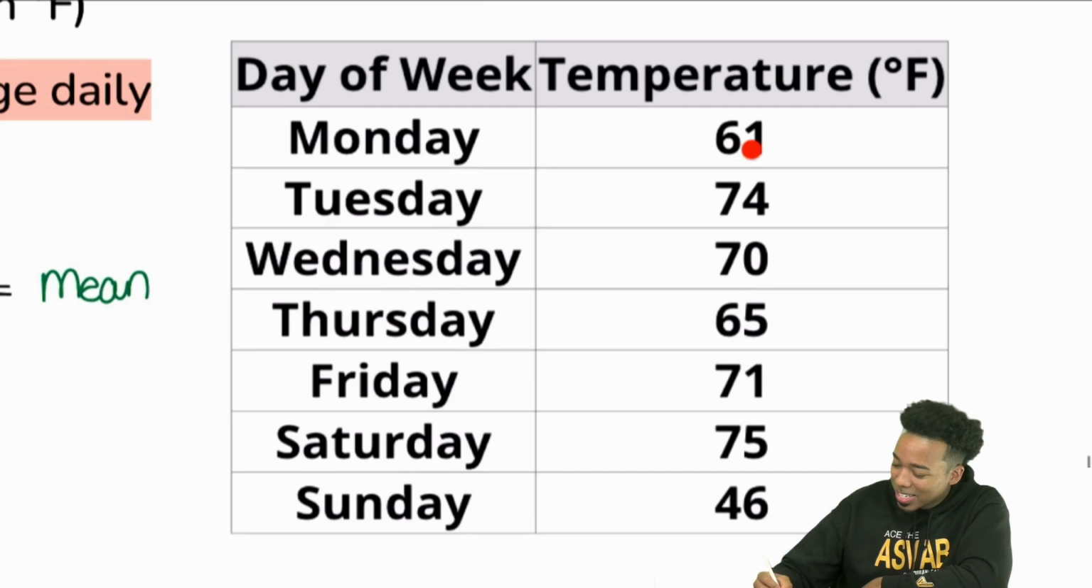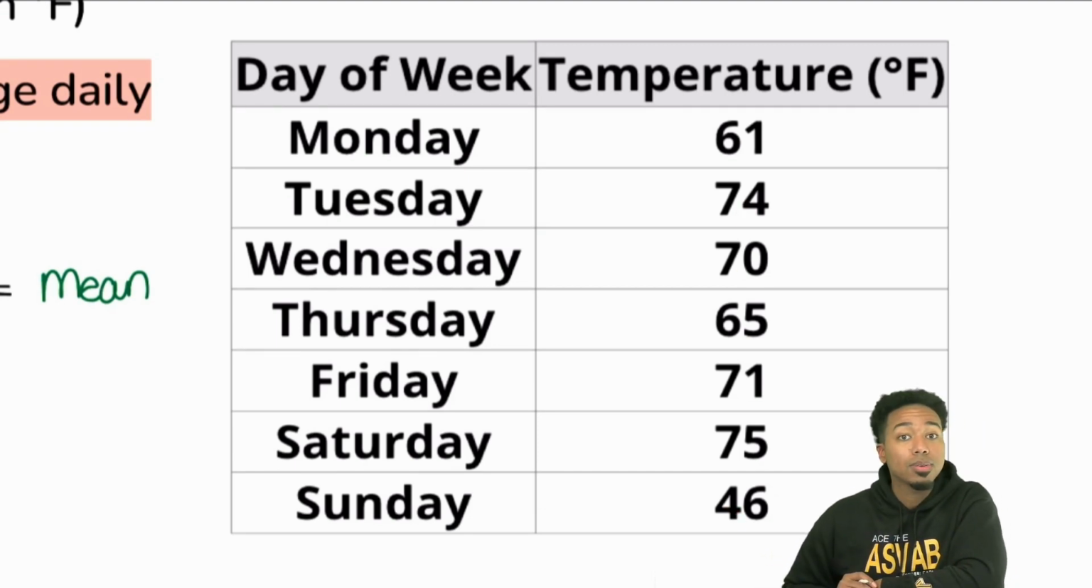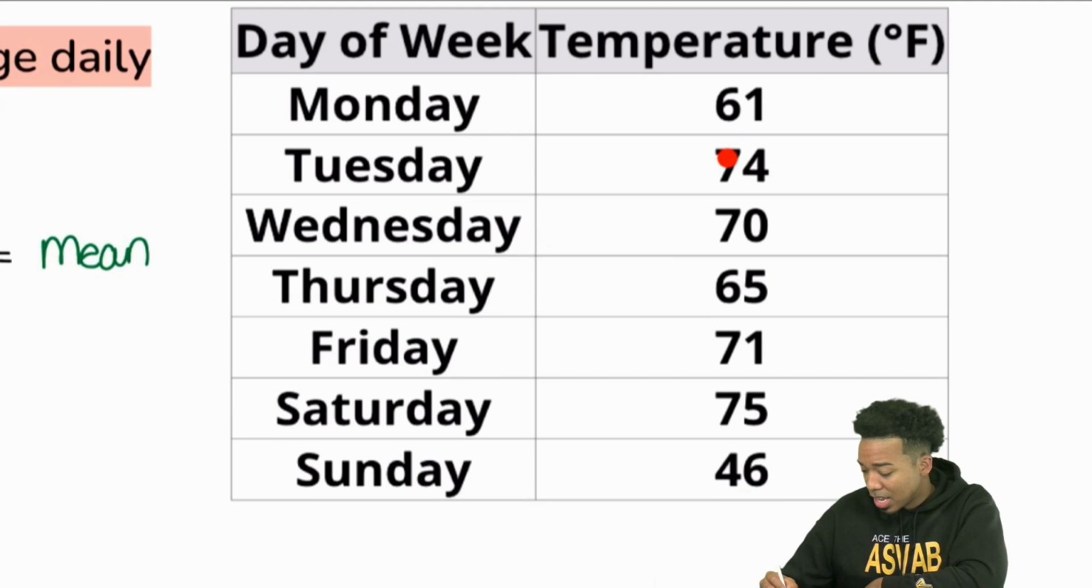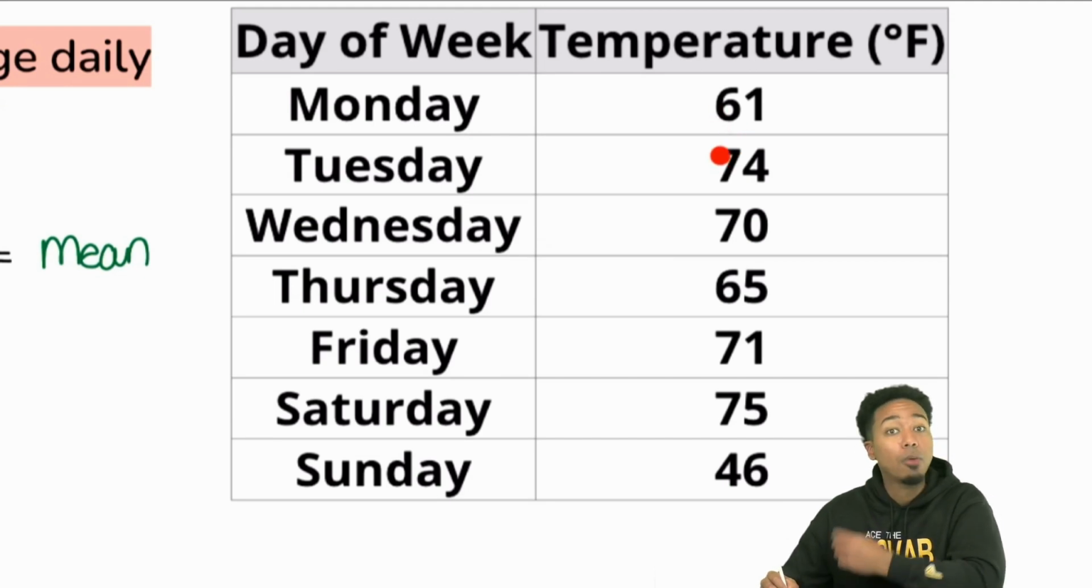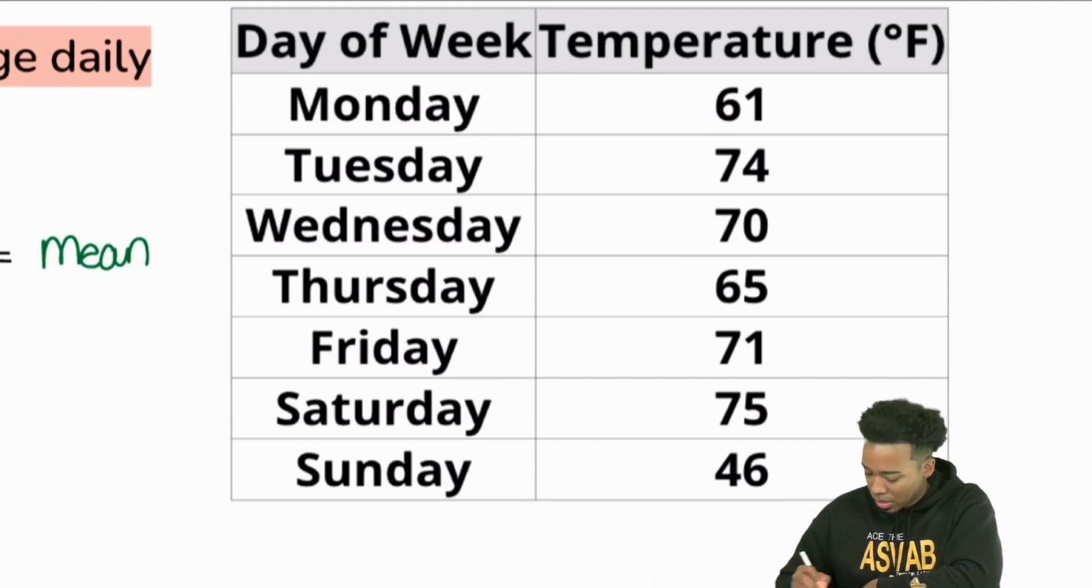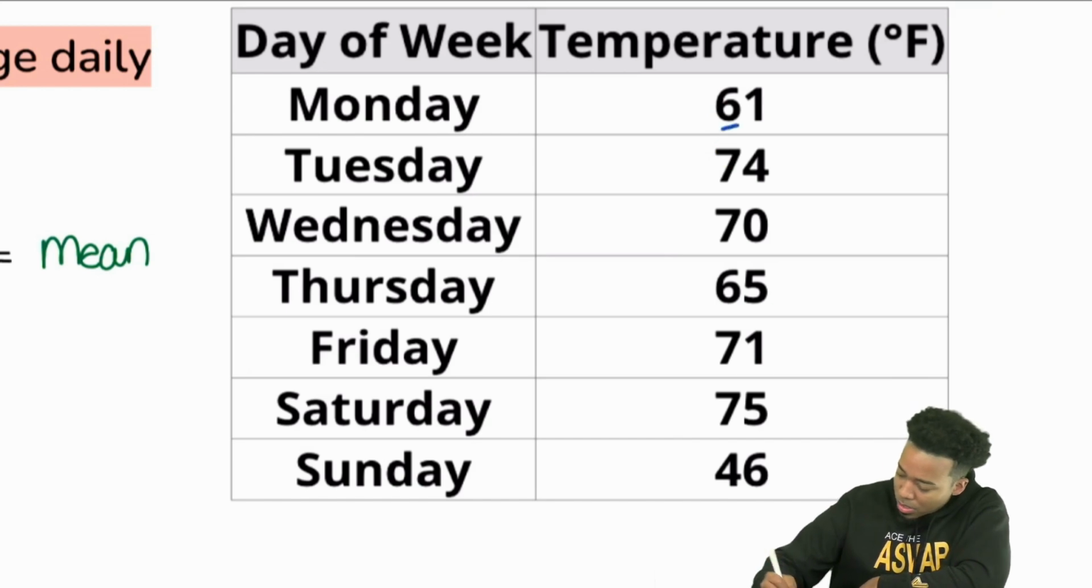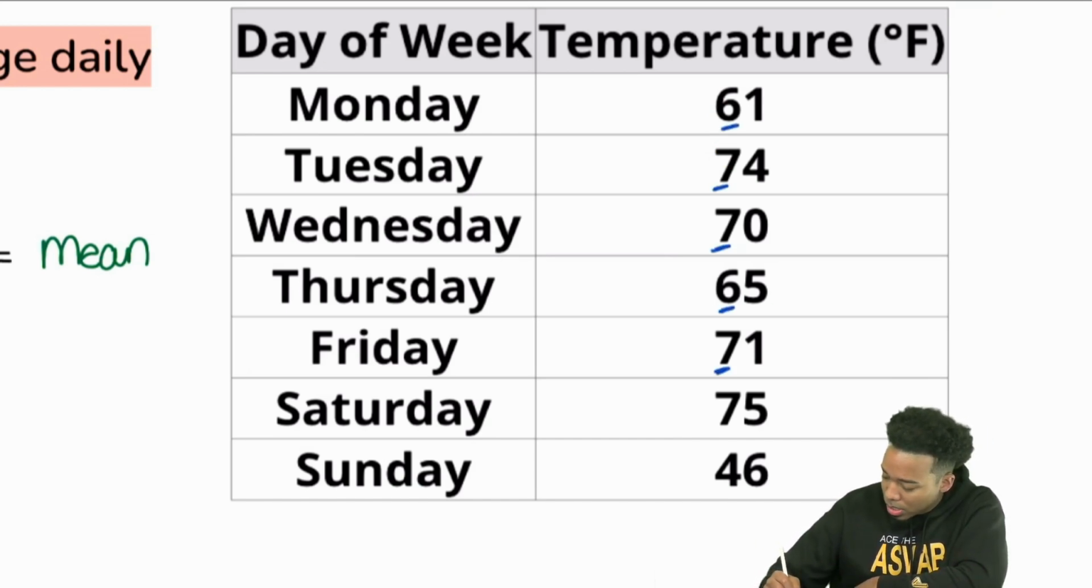So here we go. 61, 74, 70, 65, 71, and so on. First thing I'm going to do is let's just split it up into the tens and ones. So 60 plus 70. I'll just do 6 plus 7, and I'll put a 0 at the end of everything. So 60, 70 is 130, or 13, 20, 26, that'll be 33, 40, 44. So that would be 440 so far.